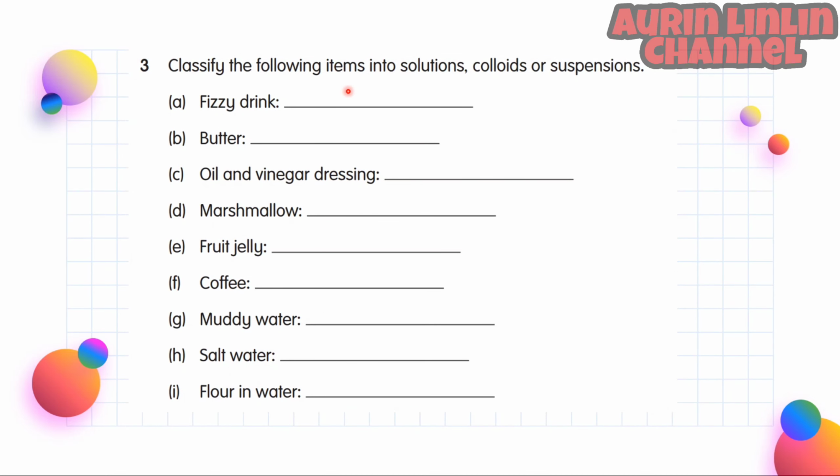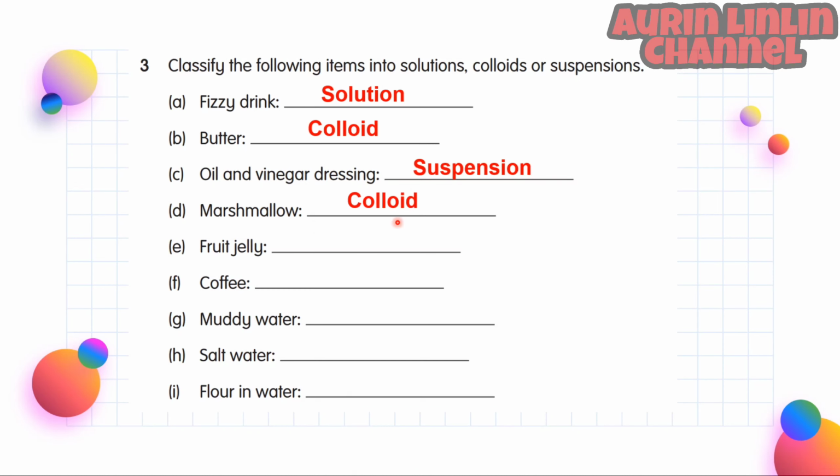Classify the following items into solutions, colloids, or suspensions. A. Fizzy drink. It is a solution. B. Butter. It is a colloid. C. Oil and vinegar dressing. It is a suspension.